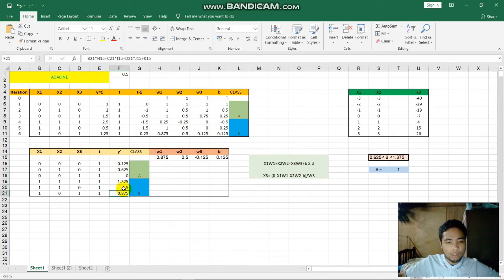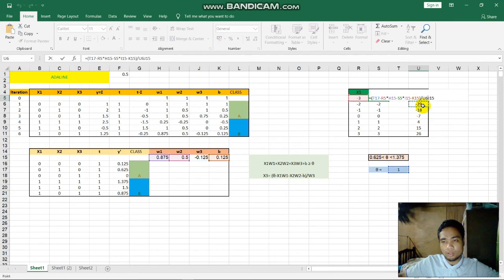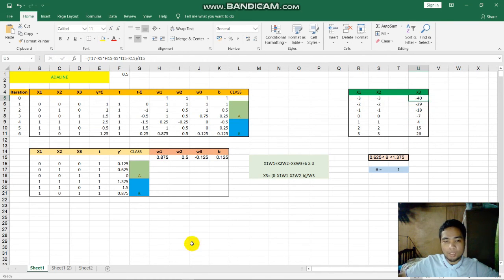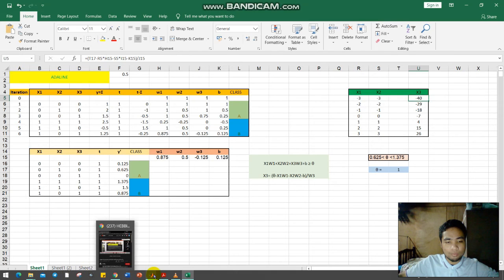After we get the y prime, we can construct the separation between the two clusters, which is 0.625 and 1.375, and we get a theta. We take 0.625 plus 1.375 and divide by 2, and we get the theta is 1. After we get this theta, we can use this formula to get the S3. We use the S3 and get the answer here. And when we plot the graph,